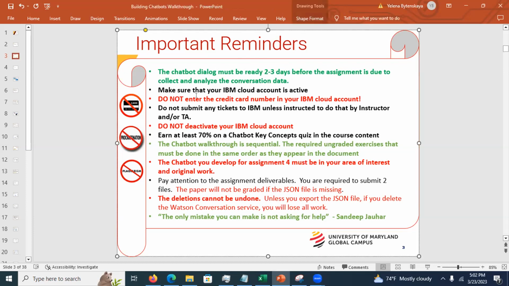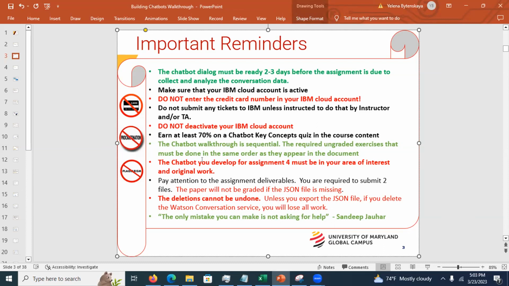Please do not deactivate your IBM Cloud account. Do not enter the credit card information. Do not submit any tickets. And also, before you start the walkthrough, very important, you must earn at least 70% on the key concepts quiz in the course content. Please, because otherwise you're going to feel like I'm speaking a foreign language when I try to help you.